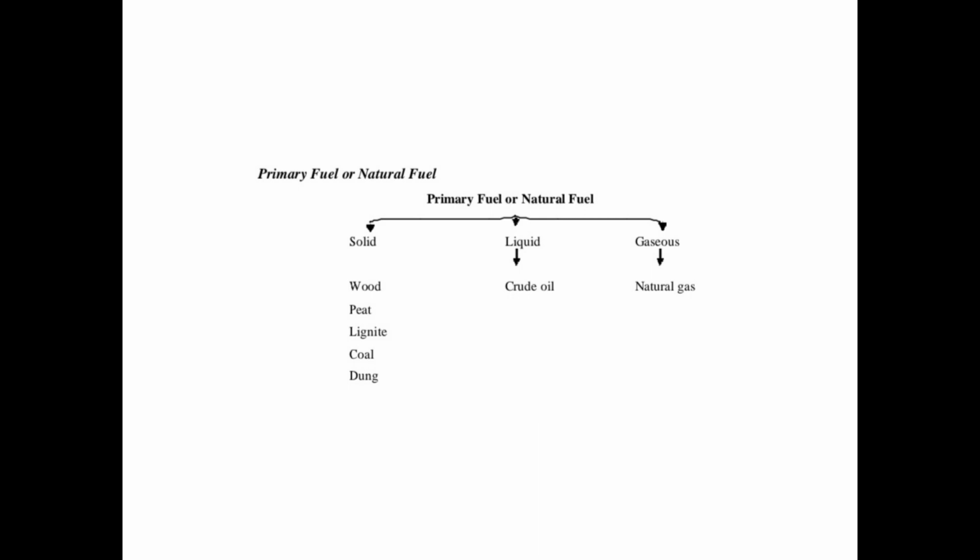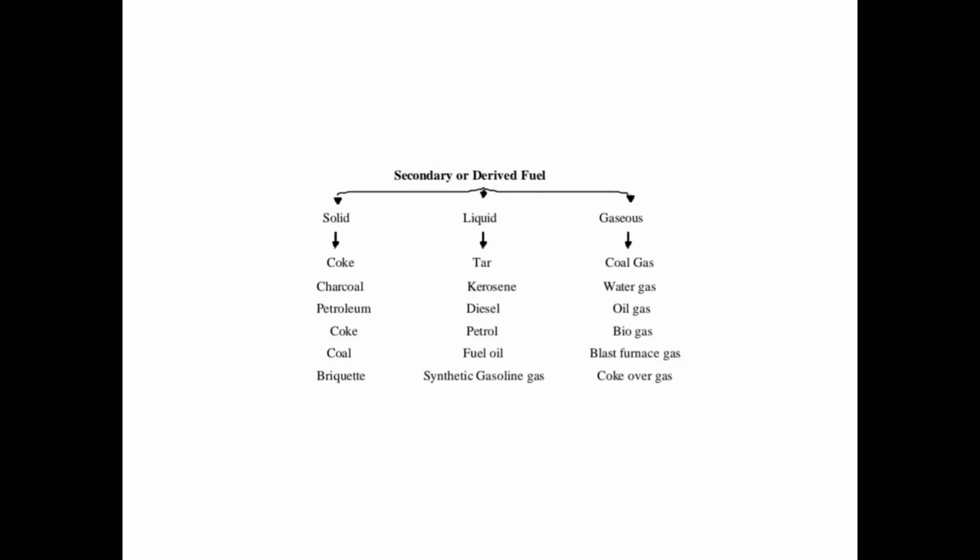It is divided into three types: solid, liquid and gaseous. Solid, for example wood, peat, lignite, coal and dung. The liquid, for example crude oil. The gaseous, natural gases. The secondary is called derived fuel. For example, solid: coke, charcoal, petroleum coke. And the liquid, for example tar, kerosene, diesel, petroleum and fuel oil. The gaseous, for example coal gas, water gas, oil gas, biogas.